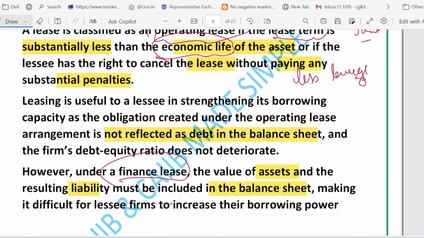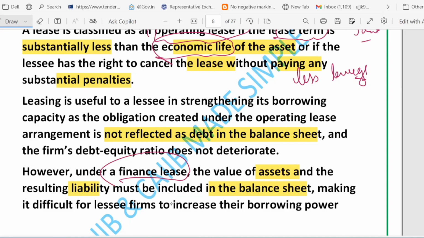One more point is cancel without penalty. What does it mean? If the lessee can end the lease easily without big cost, that points to an operating lease, right? So this is another way to identify the operating lease. Suppose the lessee can end the lease easily without big cost. That is called cancelling without penalty. That's called the operating lease.